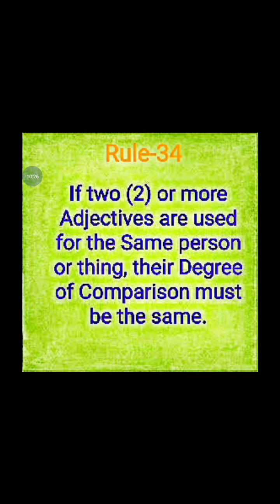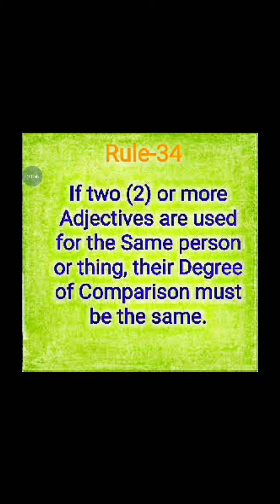Next rule number 34. If two or more adjectives are used for the same person or thing, their degree of comparison must be same. Suppose in a sentence, for one particular person, if we want to mention two qualities, then both the qualities will be same in degree.